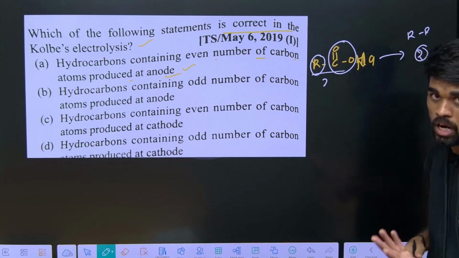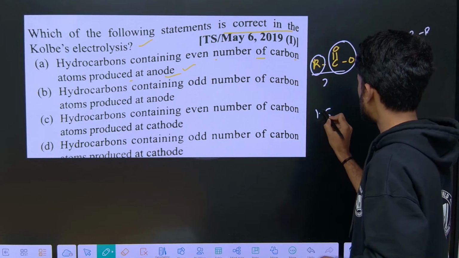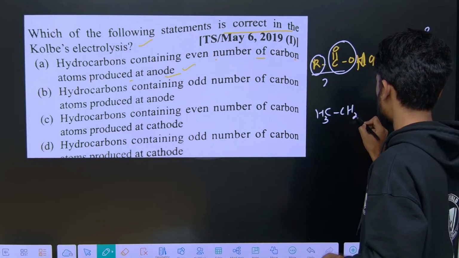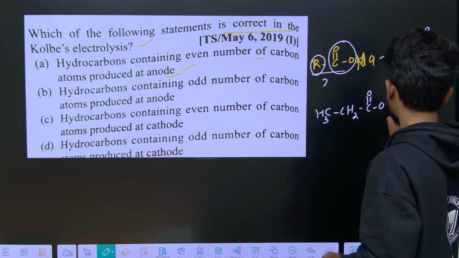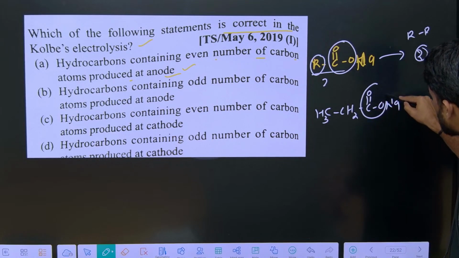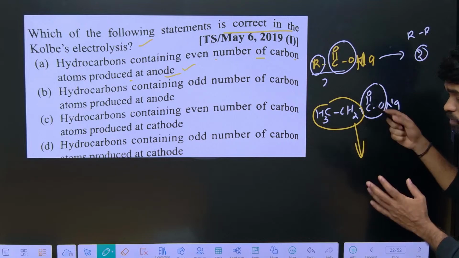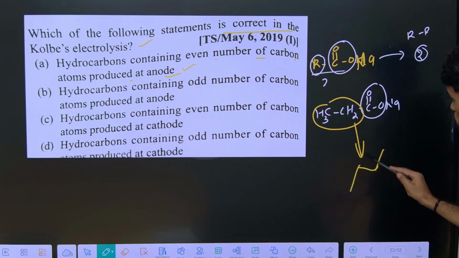Now let us say there is a 3 carbon carboxylic acid like this. It has an odd number of carbons, but after removing this we will have these 2 carbons. Again we need to couple that, so we will get a 4 carbon product.